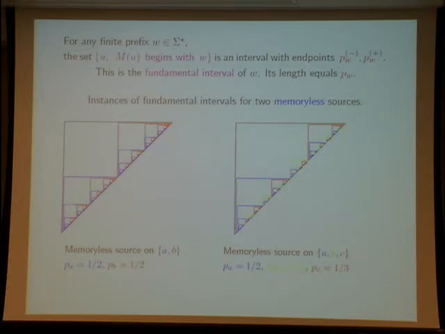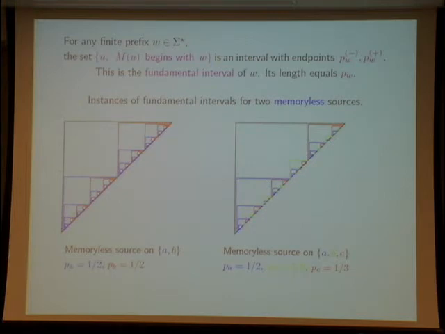Here I describe the fundamental intervals on the diagonal. This is the interval corresponding to words which begin with A, and words which begin with B. And for instance, this small interval here is the set of parameters for which the word begins with AB.